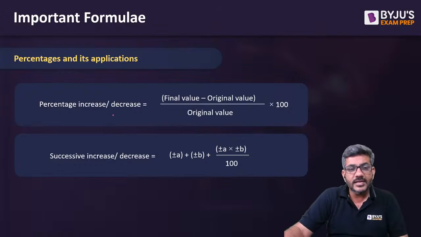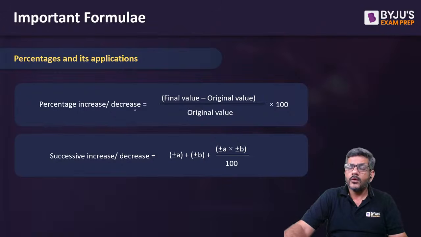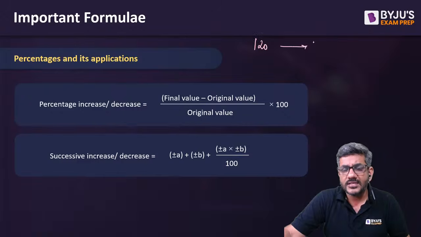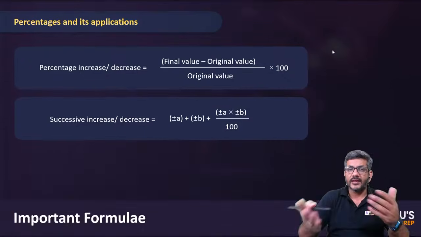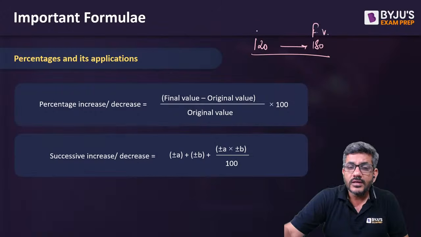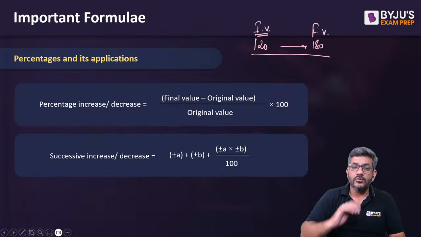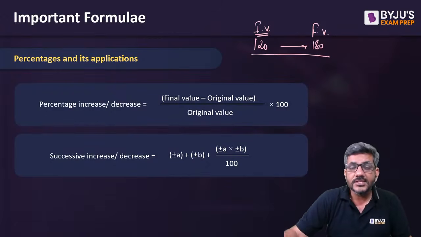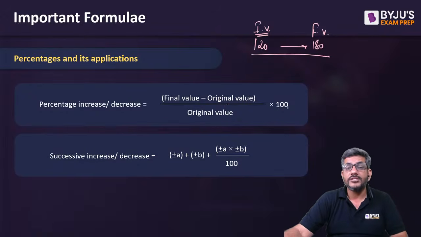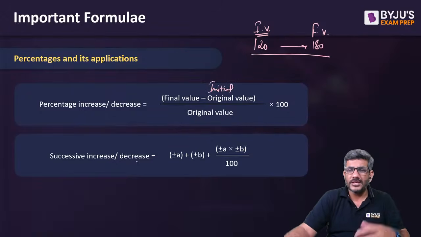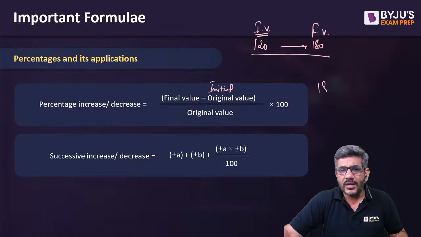Percentage increase or percentage decrease, what is that? When something increases, for example, a value is initially 120 and now it has become 180. Of course it has increased. How much has it increased? How do I find it out? This 180 is called the final value, this 120 is called the initial value, and the percentage increase is given by this formula on your screen, which is final value minus original value upon original value into 100. This original value you can also call the initial value. Original and initial are almost the same thing. So final value 180, initial value 120, divided by initial value, into 100.